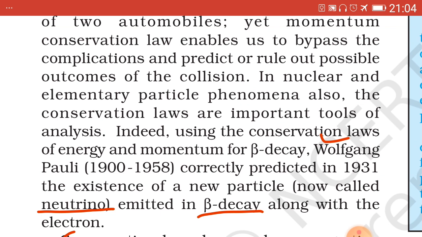Here it's written in beta decay along with the electron.